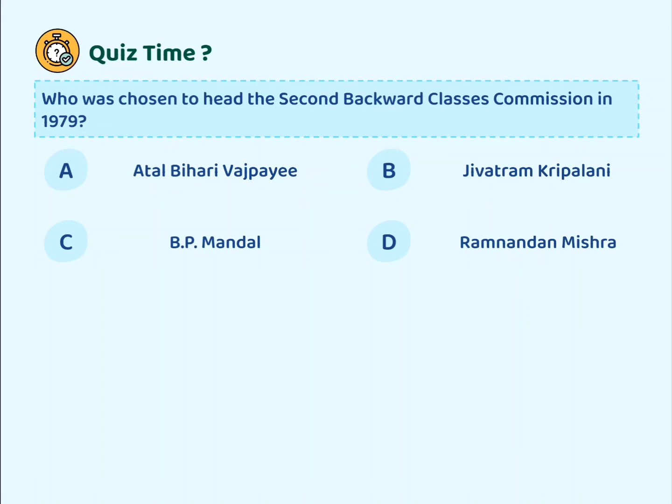Chalo. Who was chosen to head the second backward class commission in the year 1979? It's an easy question. Option A, Atal Bihari Vajpayee. Option B, Jeevat Ram Kriplani. Option C, BP Mandal. Option D, Ramanand Mishra. I hope you should not take much time to answer this question. Let's give 5 seconds. Please answer in the comment section and we'll move further. Great. As we all know, it's BP Mandal.